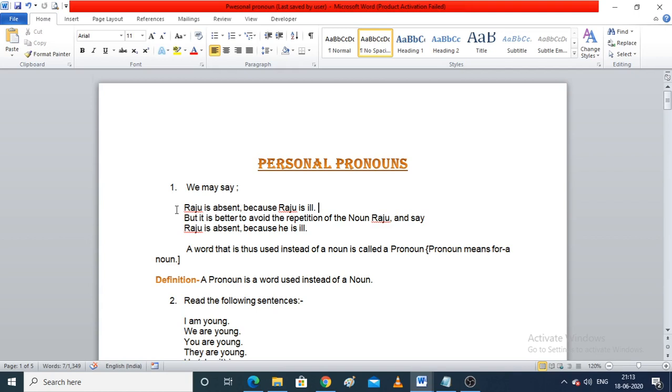Now, how can we write this sentence? Raju is absent because he is ill. Now, we have replaced the repetition with the word he. So, he is a pronoun here. Hence, a pronoun is a word which is used in the place of a noun.